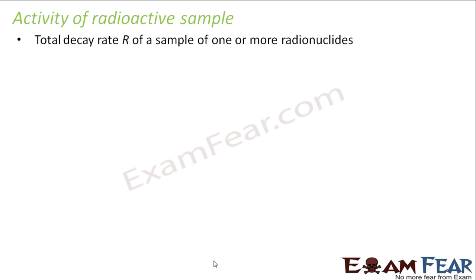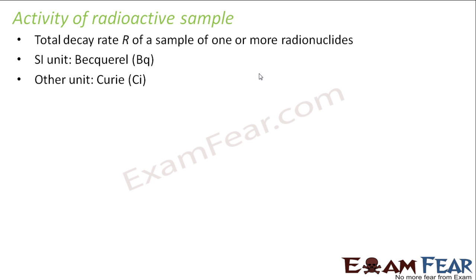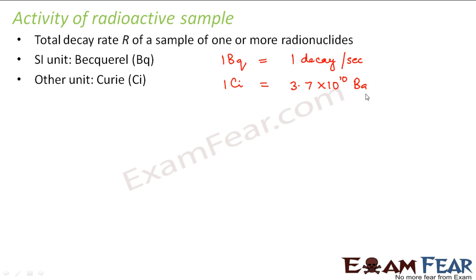Physically, the meaning of activity and decay rate is the same, but the term activity is used for an entire sample. SI unit of activity is becquerel, after the name of the scientist Henry Becquerel. There is another unit which is Curie. So how do I define becquerel? 1 becquerel is defined as 1 decay per second. That means 1 nuclei decayed in 1 second, or 1 decay took place in 1 second. Another unit is Curie. The relation between Curie and becquerel is 1 Curie is equal to 3.7 into 10 to the power 10 becquerel.